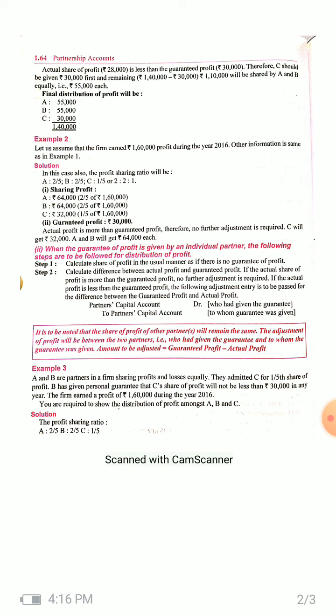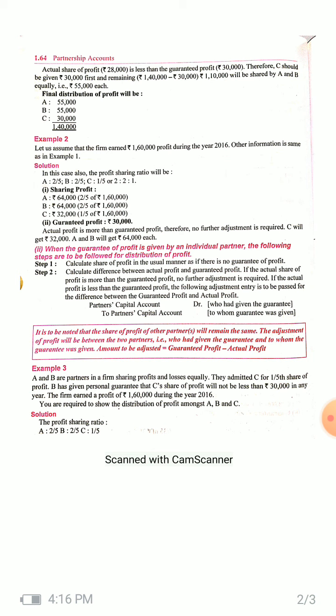And since both are sharing 2:2:1, that means A and B are sharing equally. So A's share will be half of 1,10,000, that is rupees 55,000, and B's share will be rupees 55,000, and C will get his guaranteed part of profit, that is rupees 30,000, and the total will be rupees 1,40,000. In this way it will be done.